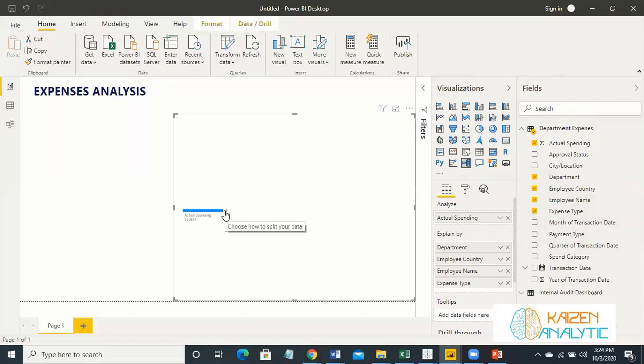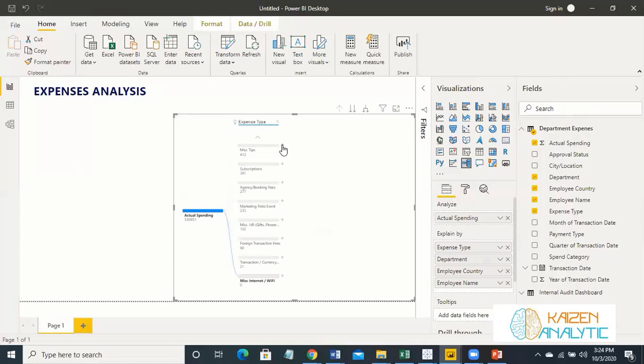So if you can see, just click over here and you can analyze it with a higher value or with a lower value. So I want to analyze it with lower value. So this is the first type of analysis. Then I can analyze it with higher value and then with higher value as well.